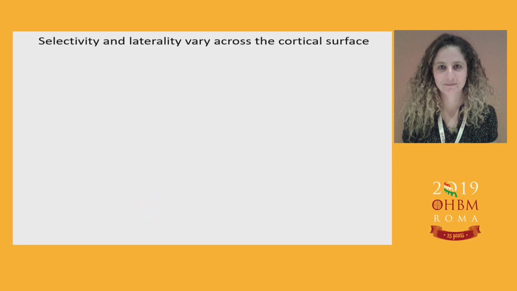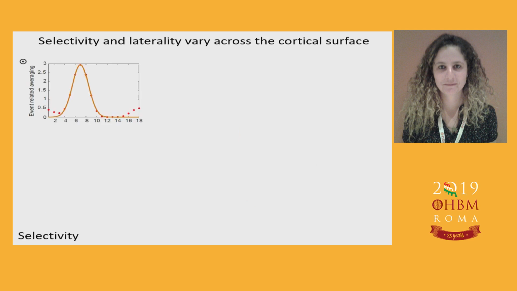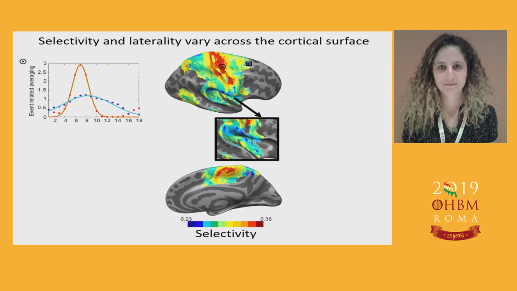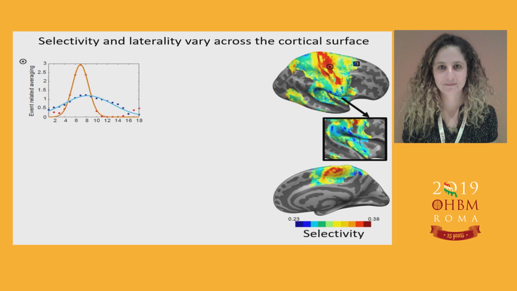Okay, an additional feature that we quantify in a large-scale view here is the selectivity of response. So, due to our sequential order of stimulation of body parts, we managed to quantify selectivity in each voxel through its event-related averaging. Response selectivity can either be sharply tuned and more selective, or it can be with a wider distribution, less selective. And to compute that, in each voxel, we fitted a Gaussian and defined selectivity as 1 over its standard deviation.